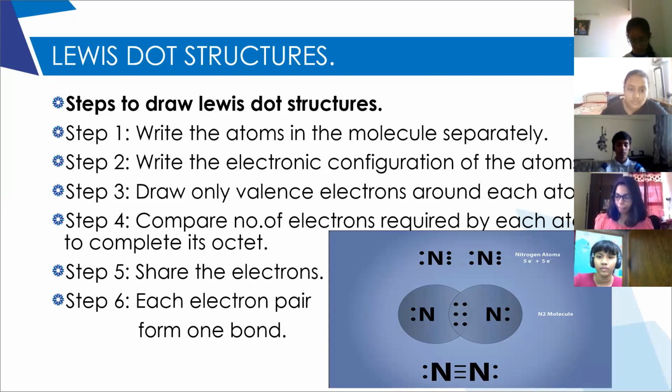So what are the valence electrons around hydrogen? Only one electron. So draw that one electron around hydrogen as a small dot. For chlorine, how many electrons will you draw? 7 electrons. Now, hydrogen requires 1 electron to complete its duplet, and chlorine requires 1 electron to complete its octet. So hydrogen will share 1 electron with chlorine and chlorine will share 1 electron with hydrogen.